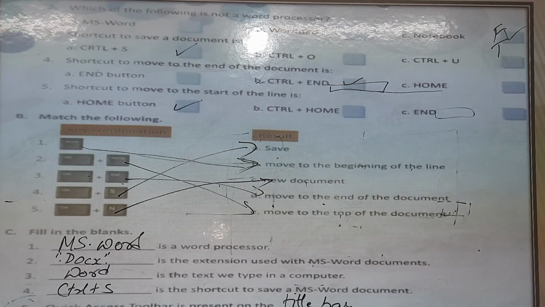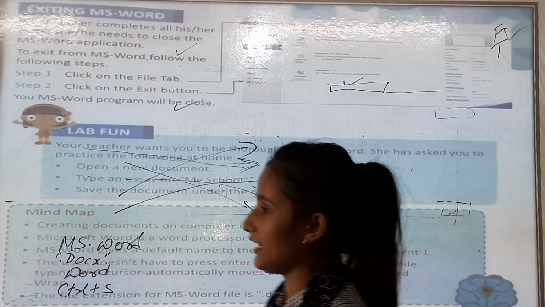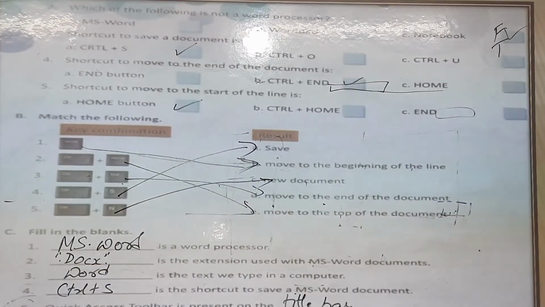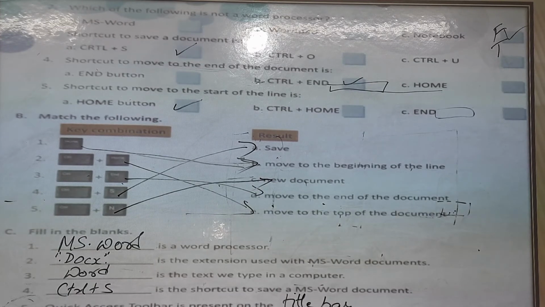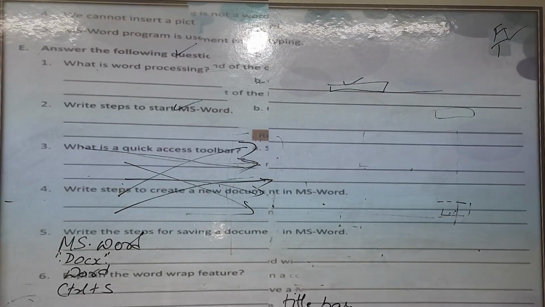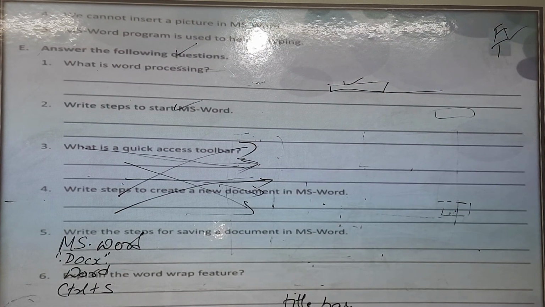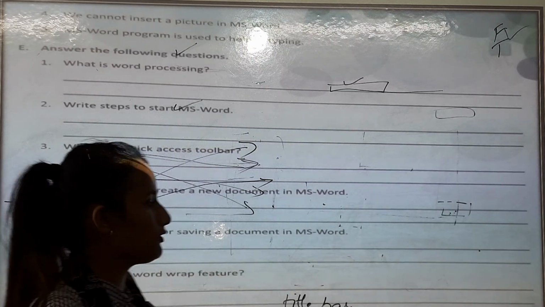Now you can do this in your copy. Exercise A, exercise B and exercise C. Exercise A, B, C, D, you have to do this in your copy. And exercise E, when school reopens, we will do this.